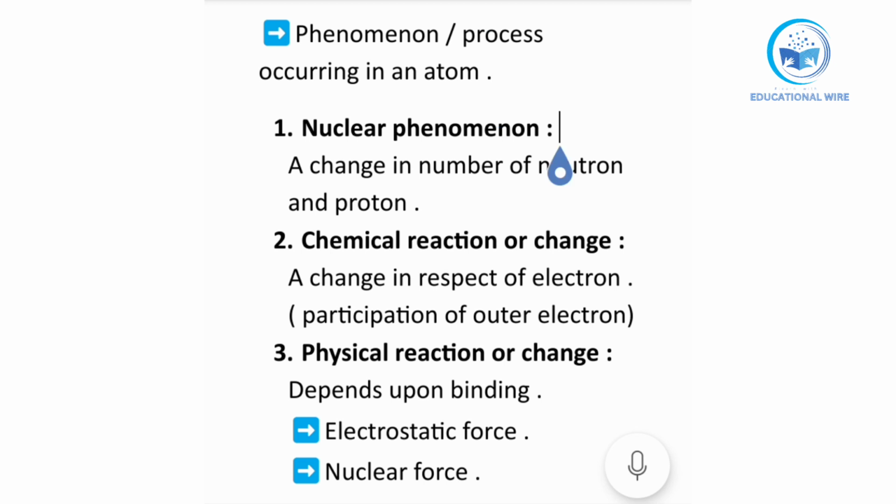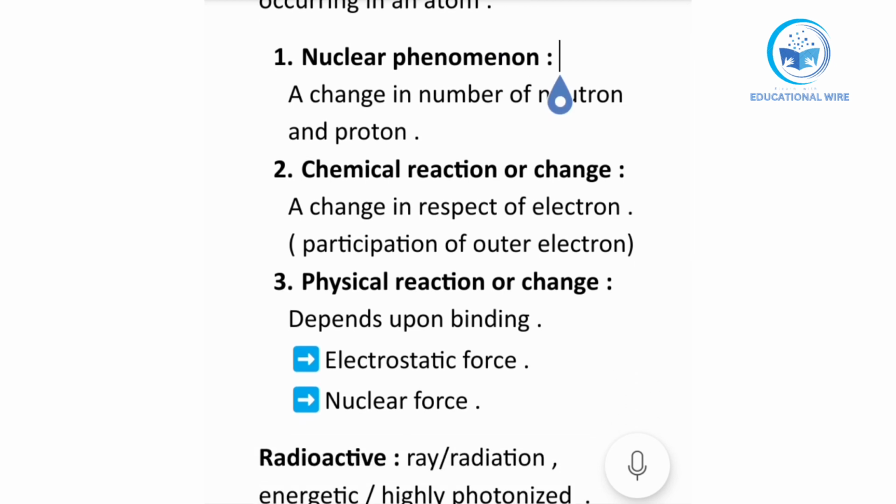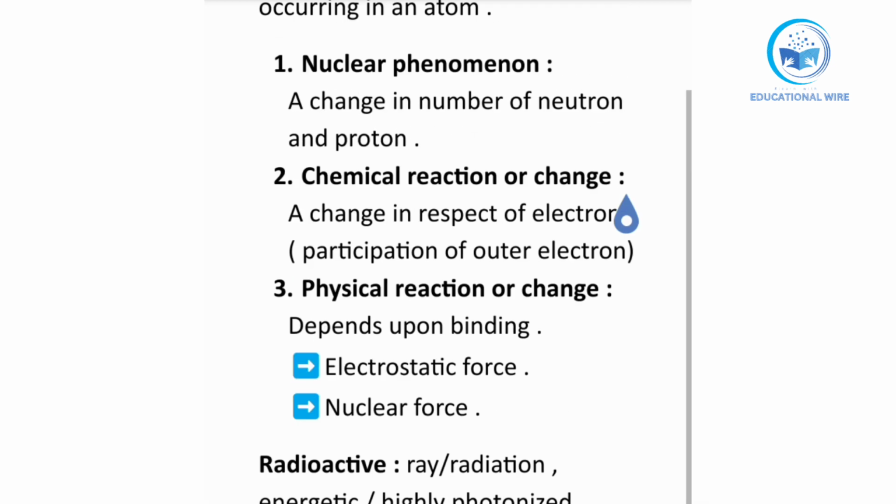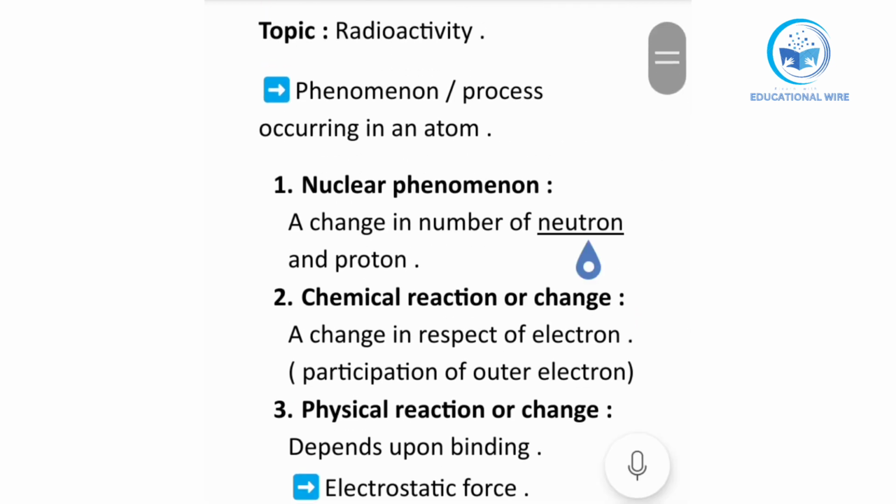Number one is nuclear phenomena. Number two, chemical reaction or change. Number three, physical reaction or change. So first of all, we will talk about nuclear phenomena. Nuclear phenomena is also called nuclear reaction, or a change in the nucleus of an atom.